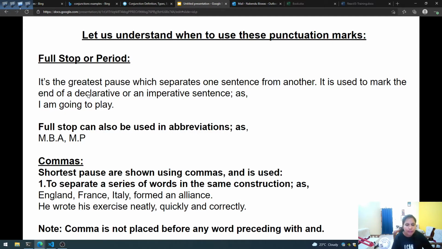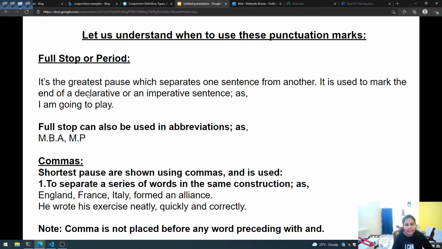To separate a series of words in the same construction, as in: England, France, Italy formed an alliance. So can you see, after the name of each country we have placed a comma, to show that these are the names of the countries, and there are not only one but there are many names of countries in a series. England, comma, France, comma, Italy, comma, formed an alliance.